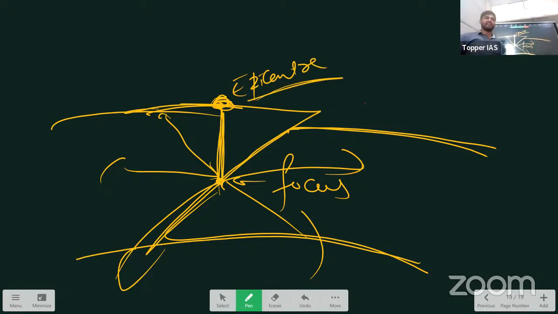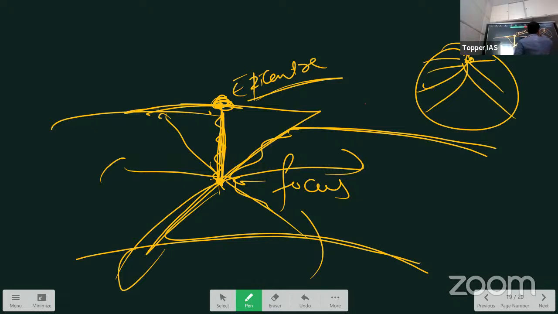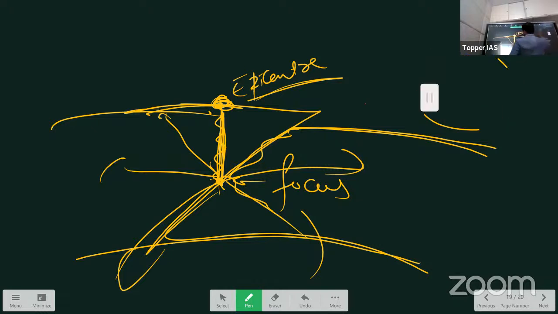So whenever an earthquake happens, you should know where the epicenter is because maximum damage will be around the epicenter, because it's near the focus. Highest energy will reach this point. These are called seismic waves. Seismic waves that are traveling in all directions. Correct? If the focus is here, in all directions energy is releasing. So the point exactly above the focus will be the epicenter. Okay.